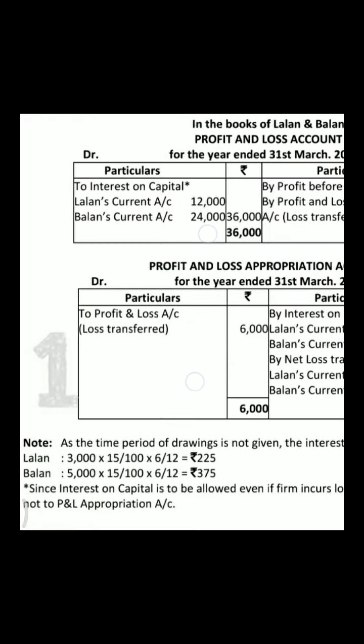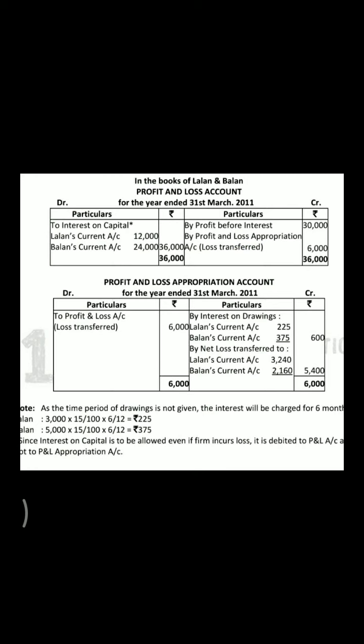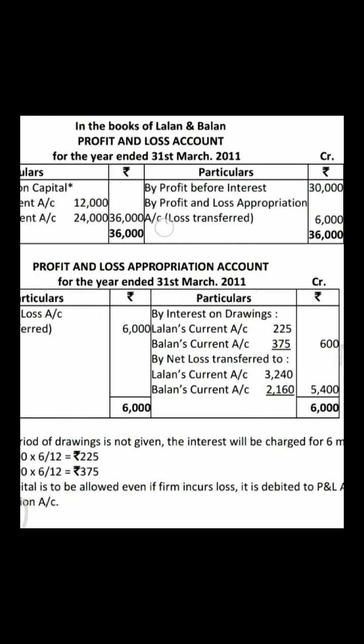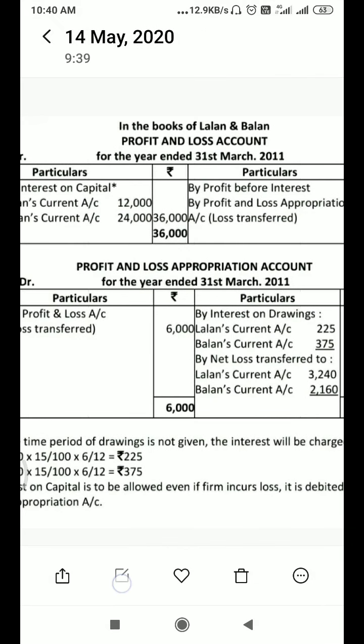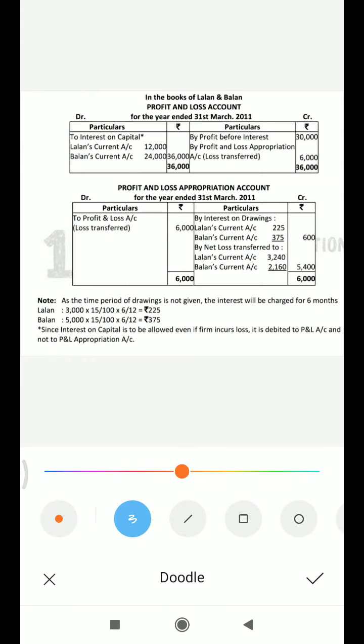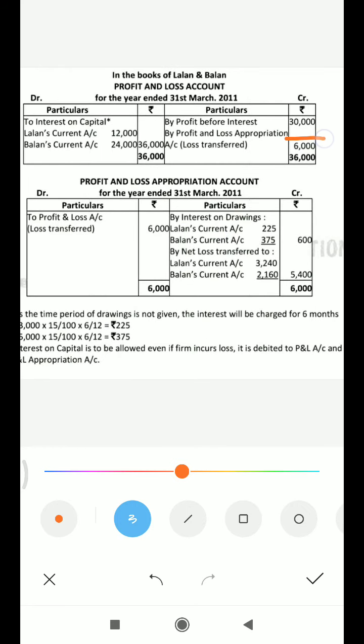we will do the P&L appropriation account. Okay, my dear students, you can see here in the given question, first of all we will prepare the P&L account and then we will prepare the P&L appropriation account. In the given question you can see here the profit before interest is given, 30,000 rupees.